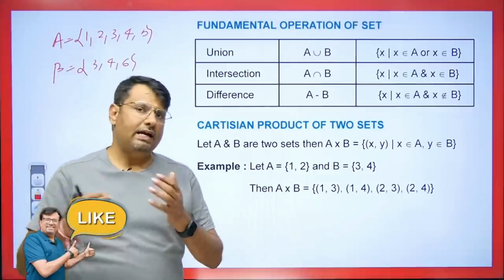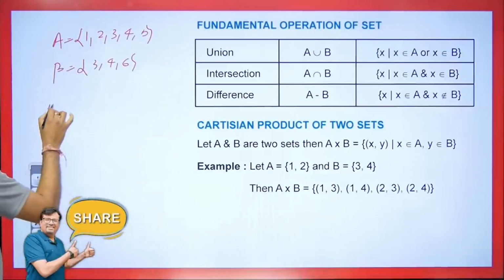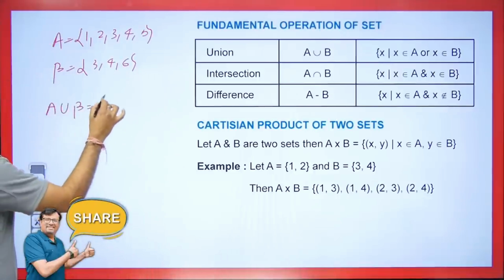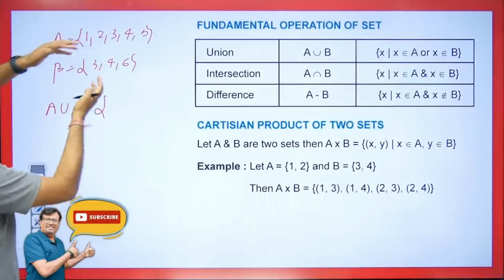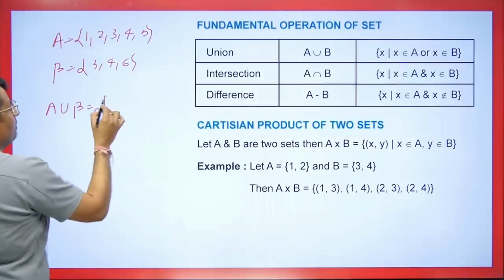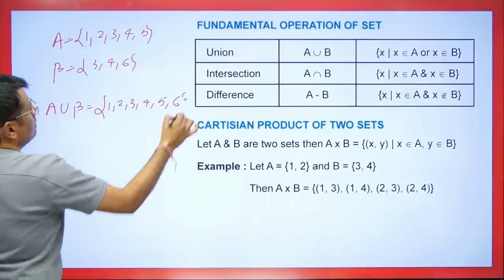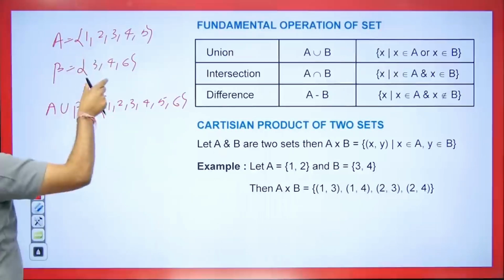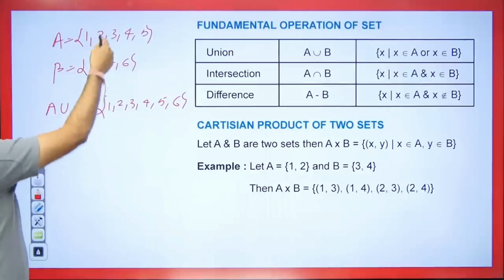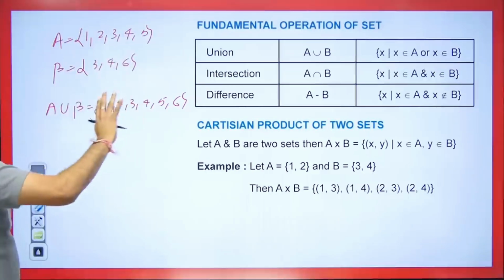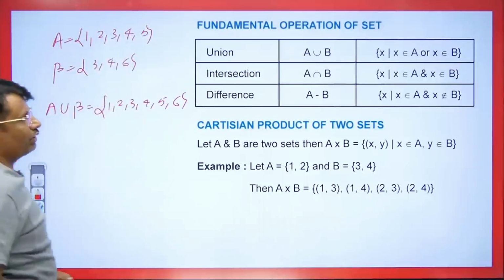If you were to find their intersection, or let's first talk about their union. So the union means how many totals do we have when we combine both? How many do we have after combining them? 1, 2, 3, 4, 5 and 6 will become the new set, right? By simply combining them. You don't have to repeat the elements. If 3 comes twice, write it only once, not twice. So what will we get in this case? It will be the union.